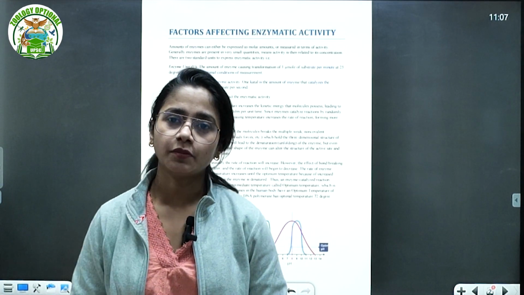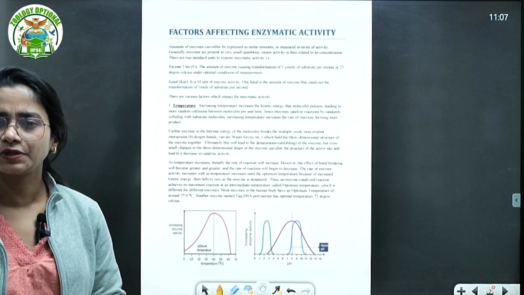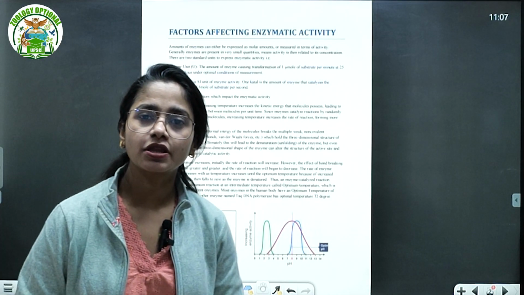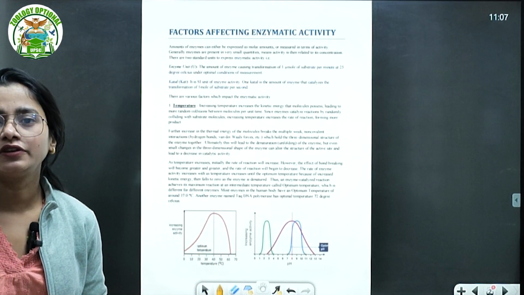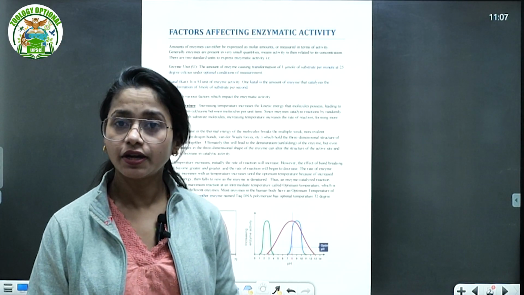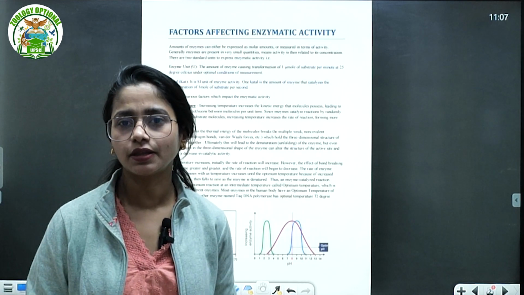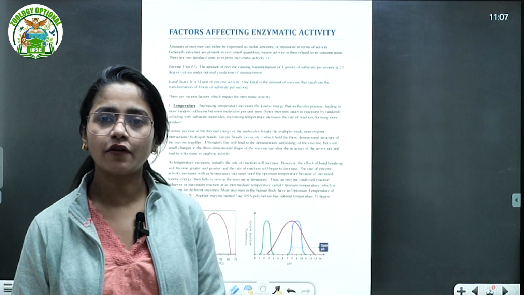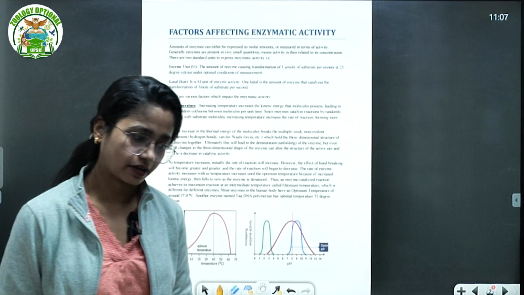Today we are going to talk about another topic, of course, as we do in this series. So many topics we cover in the UPSC geology optional paper, right? So many topics which I feel generally are important, or maybe not very well explained, or maybe it is very easy to understand. I try to explain in that manner. So the topic today is factors affecting enzymatic activity, right?